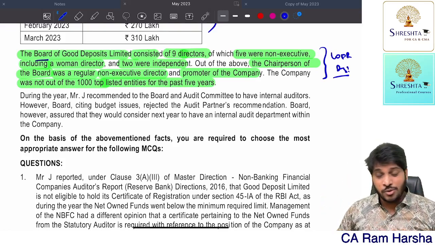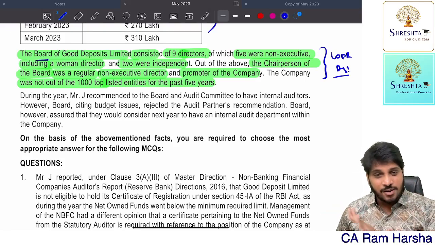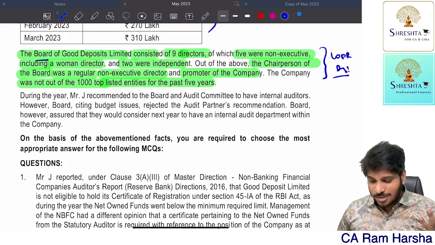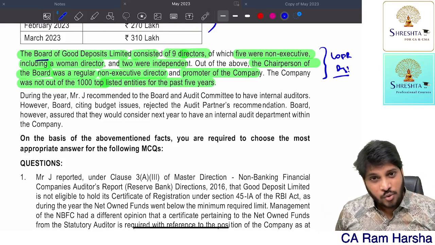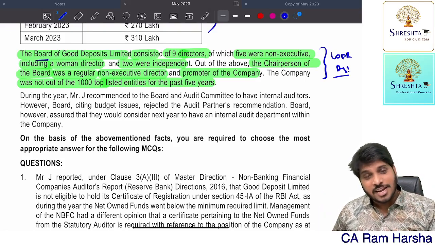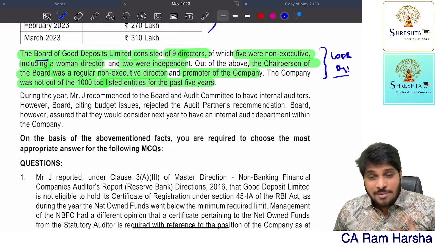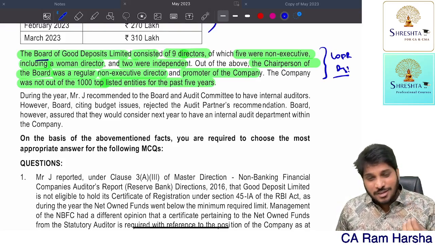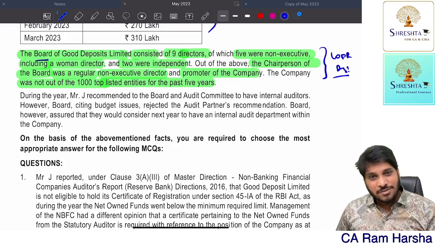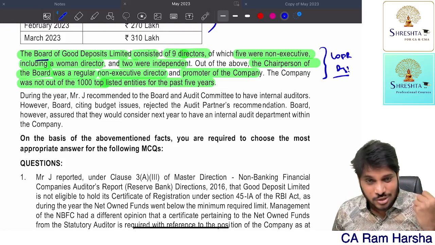Watch my amendments video. One point, let me honestly admit with you, I have not read LODR regulations till date. The reason is very simple. If I have to read and get an in-depth command on LODR, I need to read the entire board of directors and their powers, all that provision and SEBI provisions. If I read them, I can be a law faculty because in law, almost 40% of the syllabus is this only: board of directors, their powers, their duties, LODR regulations, SEBI regulations, all that. You have seen the law people.